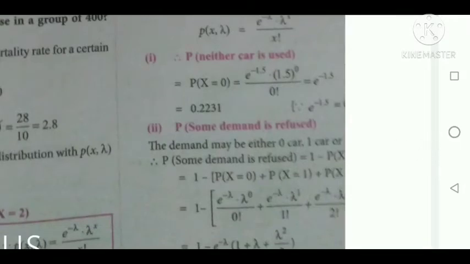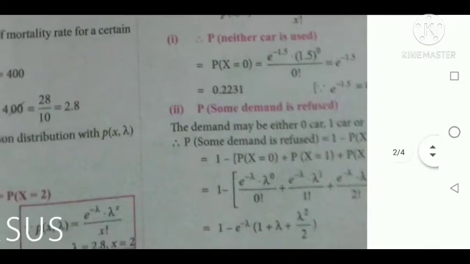The next question is some demand is refused. The demand may be either 0 car or 1 car or 2 cars, because there are 2 cars only. Therefore demand may be 0 car, 1 car or 2 cars. But the question asked is P equal to some demand is refused.